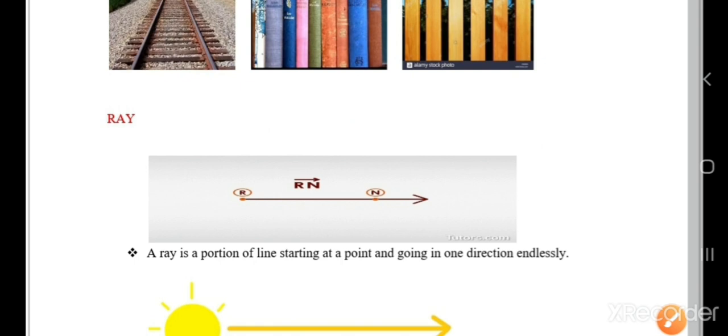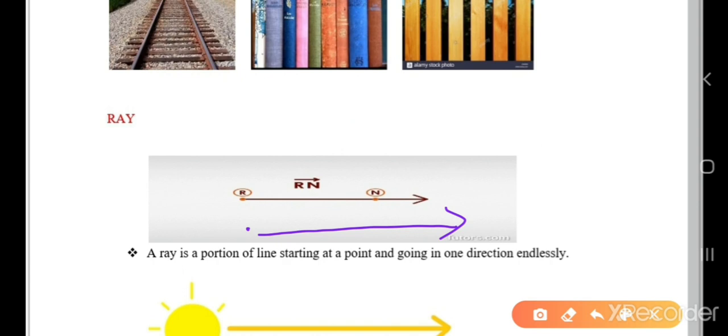Now, rays. Where have you seen rays? Sun rays. The ray starts from the sun and it moves towards us. Now, the ray RN. You will write it as RN and you will put an arrow mark on one side. A ray will start from a point and have an arrow mark toward one side. This is how you represent the ray.